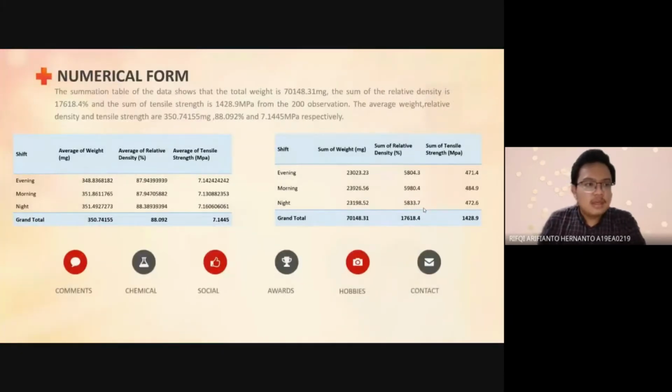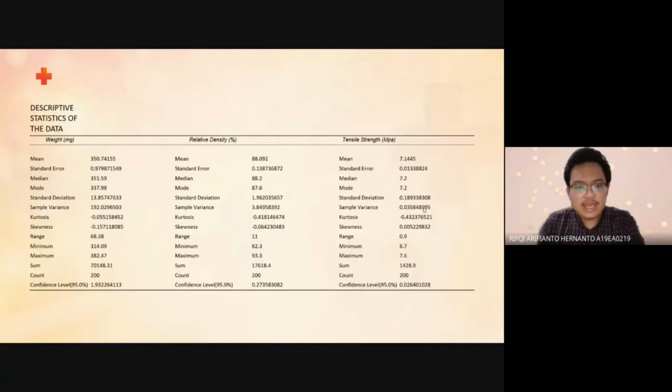Numerical form. The right table is the summation of data. We can see that the sum of the weight is 17,148.31 mg. The sum of relative density is 17,618.4%, and the sum of tensile strength is 1,428.9 MPa. In the left table is the average of the data. We can see that the average of the weight is 350.74155 mg, the average of relative density is 88.092%, and the average of tensile strength is 7.1445 MPa.